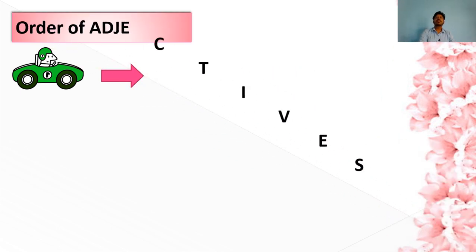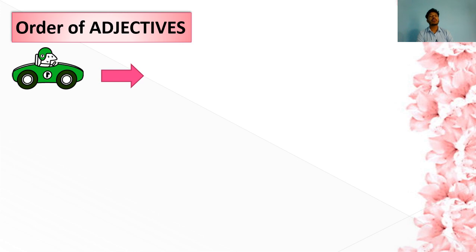So, students, I am going to tell you the proper orders of adjectives. You should maintain the order of adjectives when you will compose or you will tell something. You must follow the rules or order of adjectives, otherwise it will be incorrect. Okay?